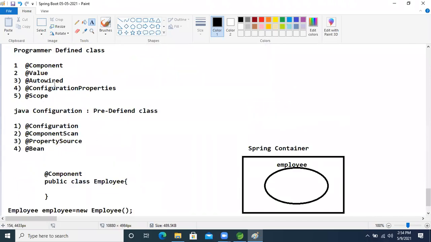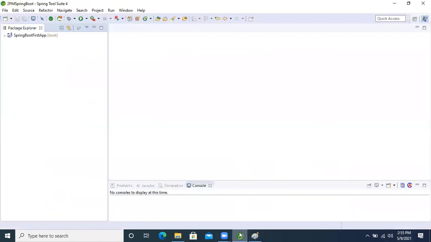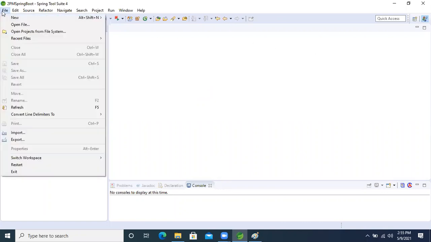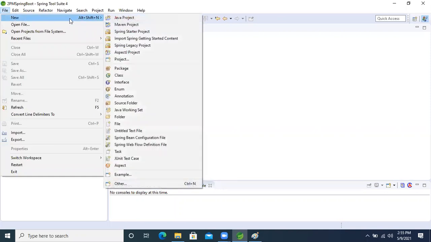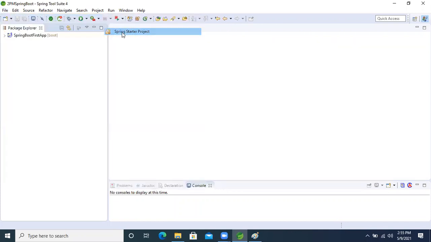Okay, then later we will see the other annotations also. Now what we will do is create one starter project, not a Maven project. So new, then we will select Spring Starter Project. Now select it.